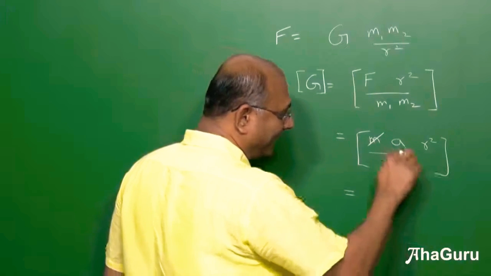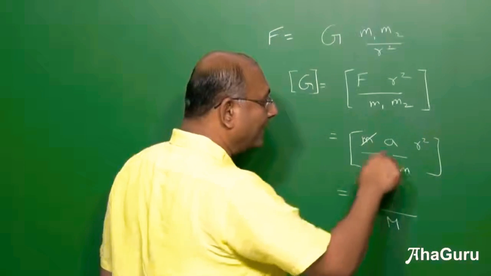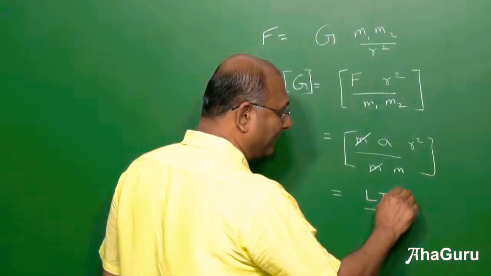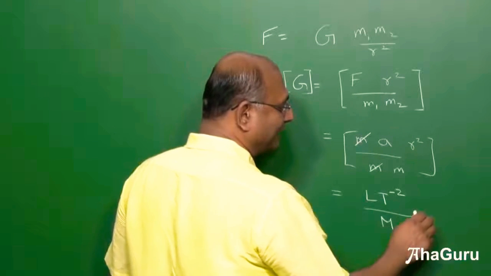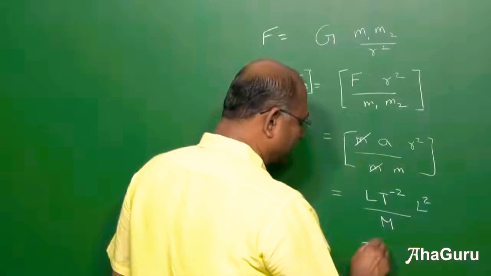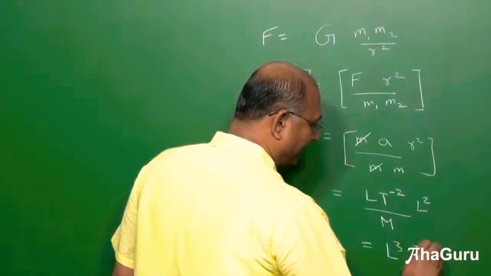Now 1 by m, so that means this has mass. A is length by time square, so L t power minus 2, r is L, so r square will be L square. So therefore this is L cube, t power minus 2.